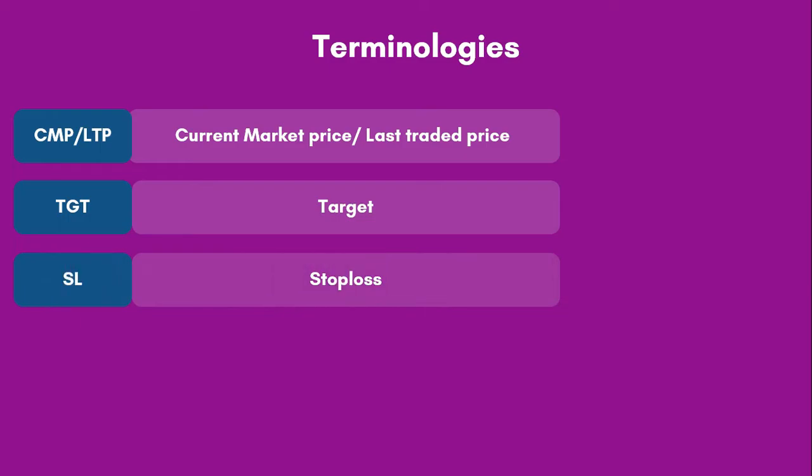Similarly, there is one more concept called SL, or stop loss. Stop loss is exactly opposite to target. Targets are set to earn money, whereas stop loss is used to make sure that your loss does not go beyond a certain point. In our example, when we bought the share at 100 rupees and our target was 105, let us say our stop loss is 95.